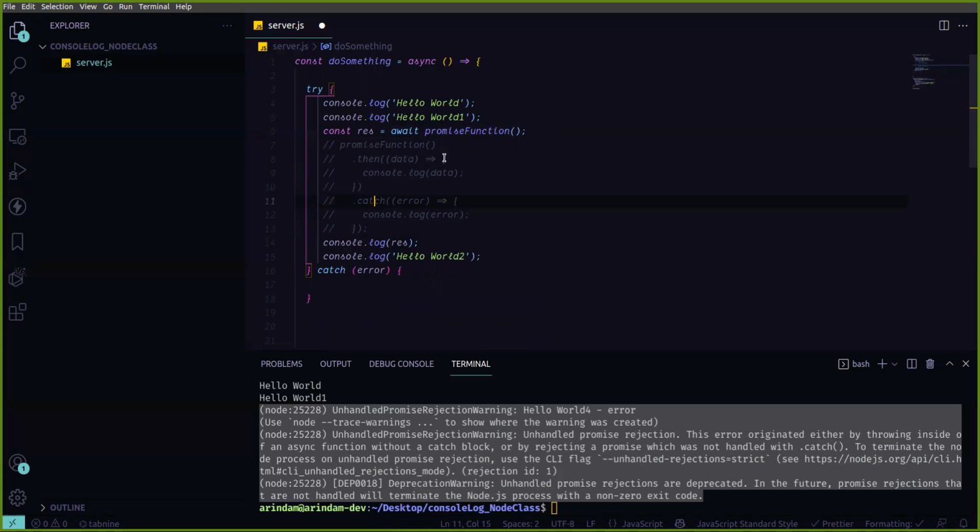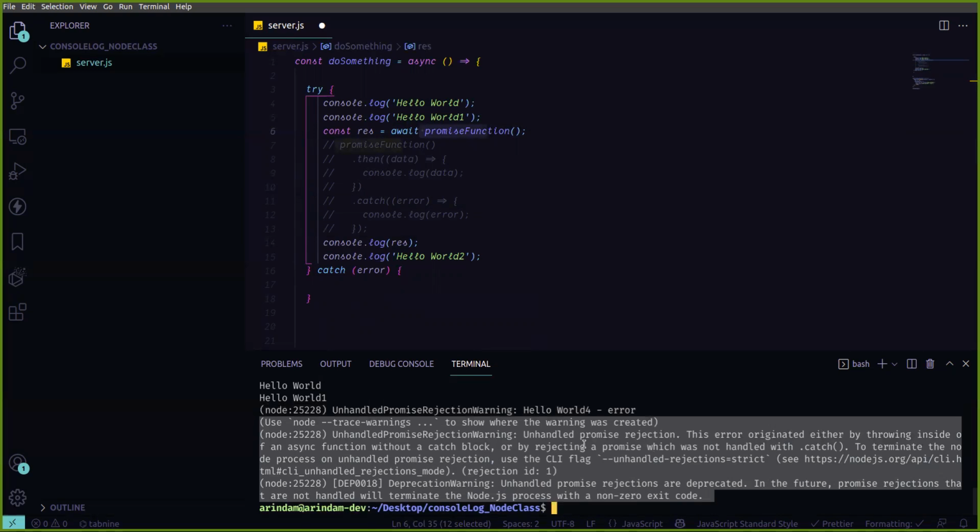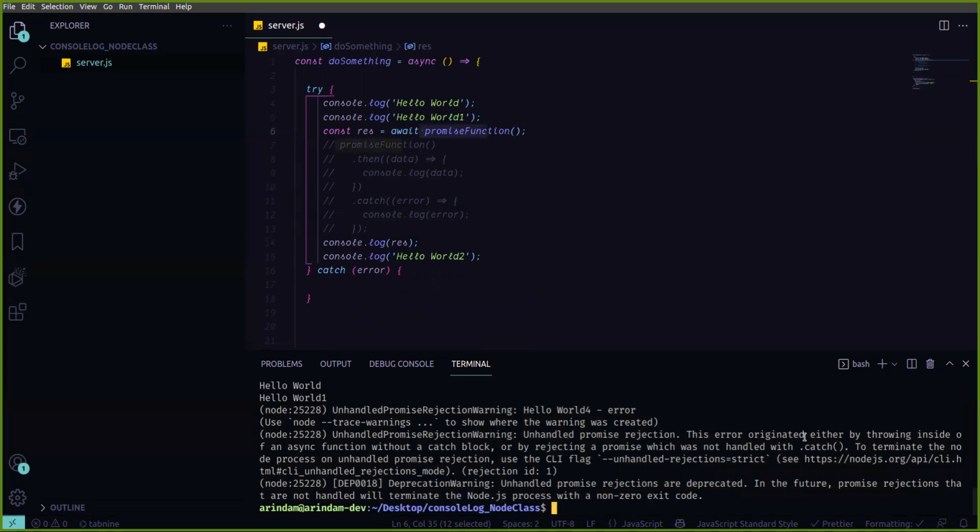If you're using await, it is waiting for that promise, so if it is rejected, it will throw the error. That's why the error is this long: unhandled promise rejection, this error originated either by throwing inside. So this type of message you are getting. That's why you need to use async and await, and when you are using await, you need to use try and catch.